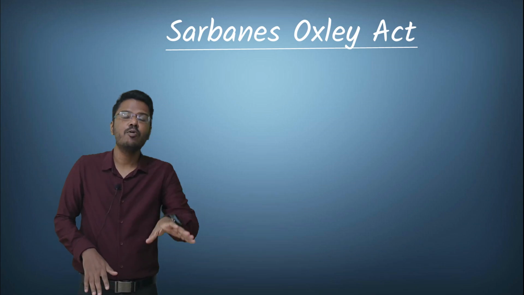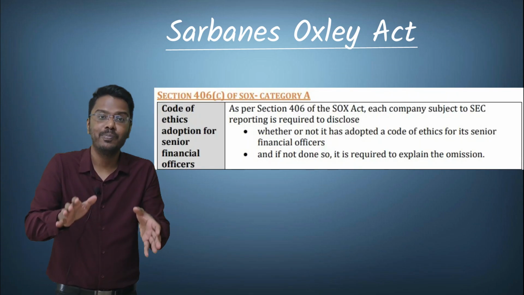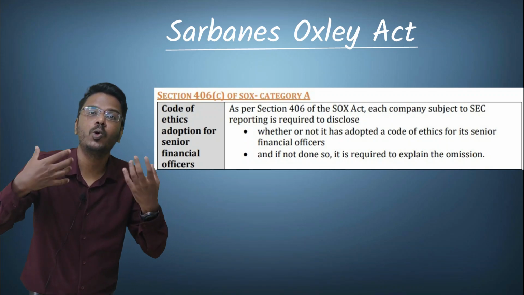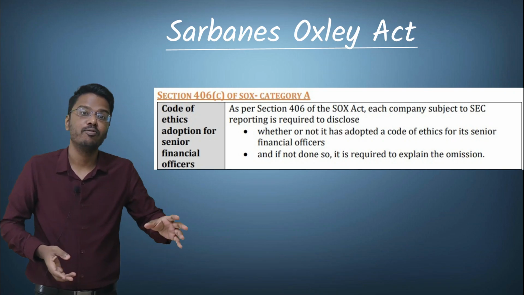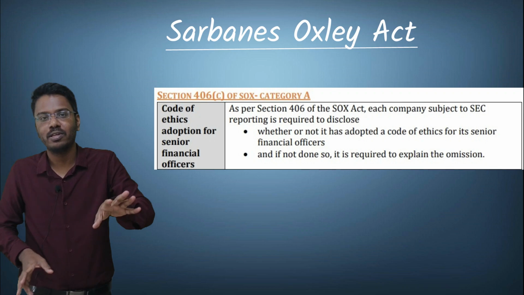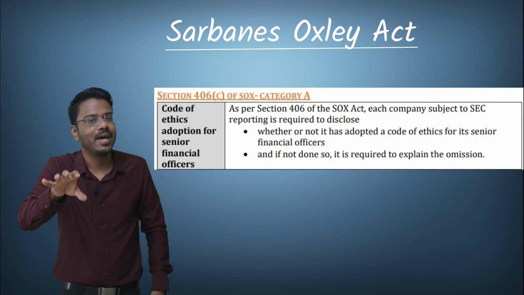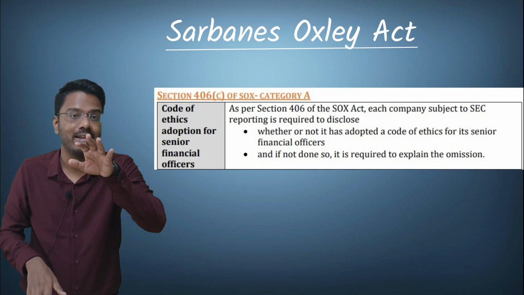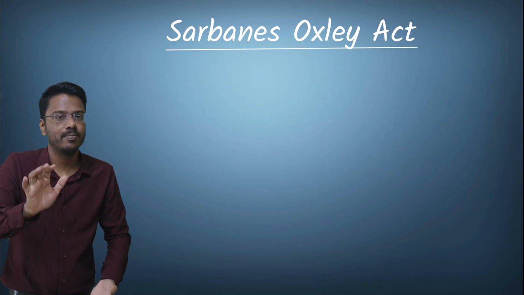Now let's move on to the Sarbanes-Oxley Act. Section 406 of the Sarbanes-Oxley Act requires companies to disclose whether they have adopted a code of ethics for their senior financial officers. And if it has not adopted a code of ethics, then it is required to explain the reason why it has not adopted a code of ethics for its senior financial officers. And this has been specified under Section 406 of the Sarbanes-Oxley Act.